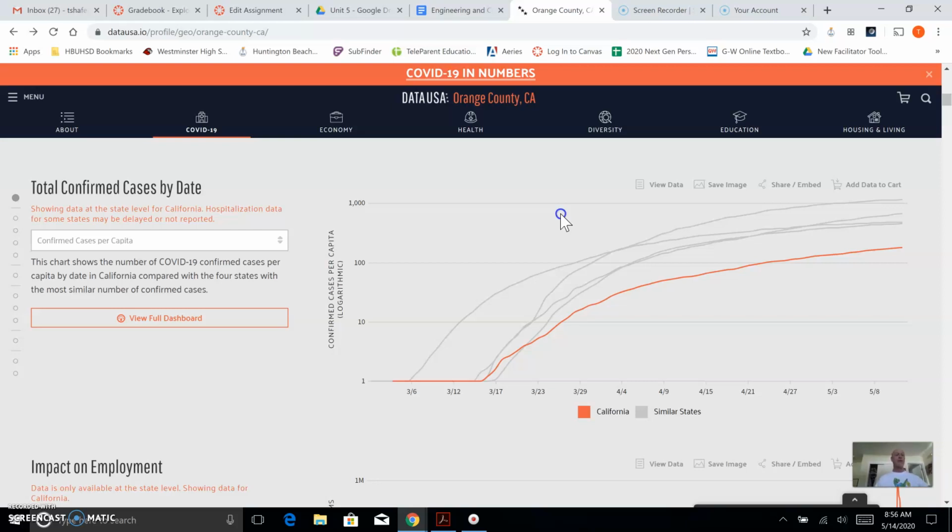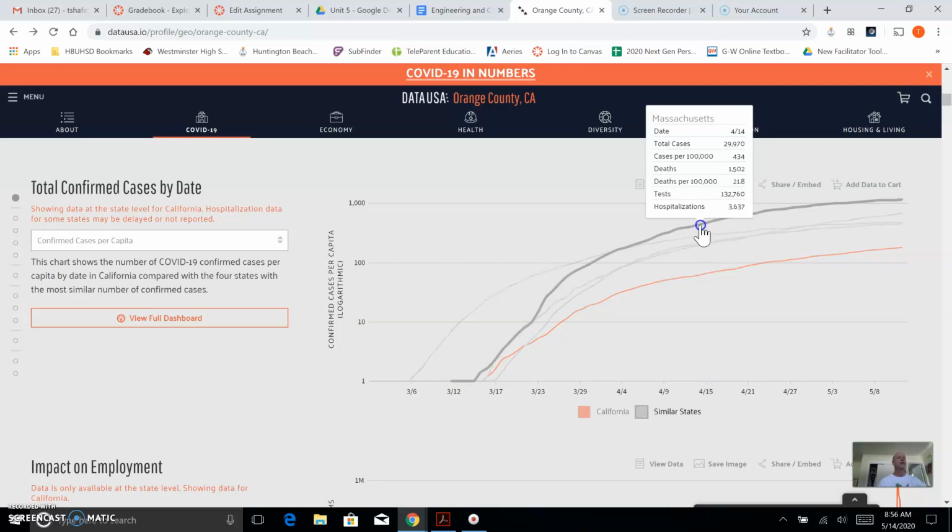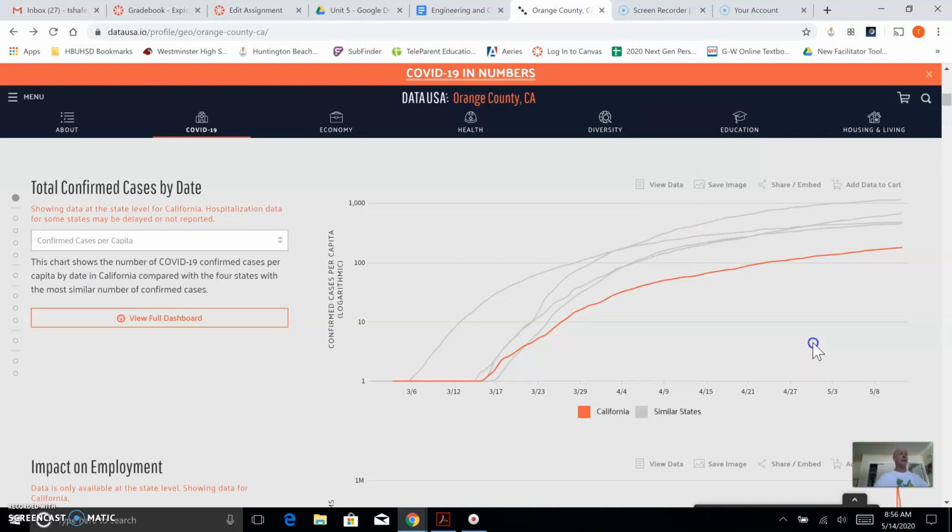So if we compare it up to basically how many cases did we have compared to the overall population of that particular state? So if you look, California dropped down to here when you started looking at the per capita numbers. So there's Illinois, Pennsylvania, Michigan, and Massachusetts. So the same ones that we were looking at before.